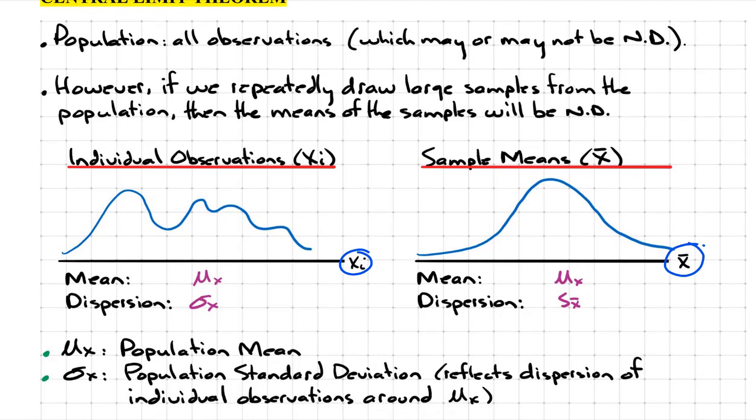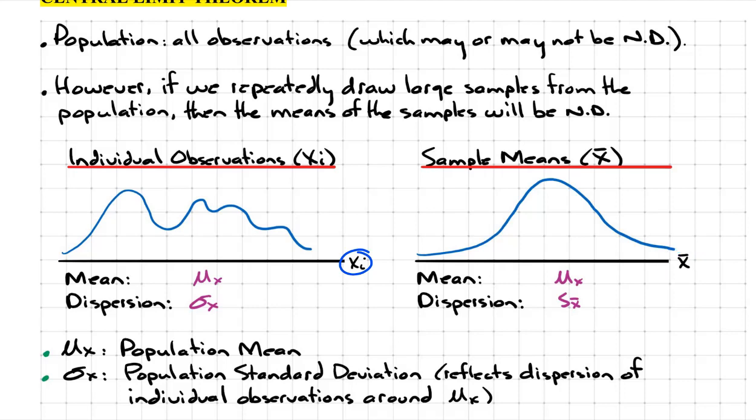It says if you repeatedly draw large samples from that population, and then you find the average for each of these samples, and then you plot these sample averages, the sample averages themselves will be normally distributed. So even though the individual observations were not normally distributed, the means of the samples were normally distributed. And that's the whole thrust with central limit theorem.